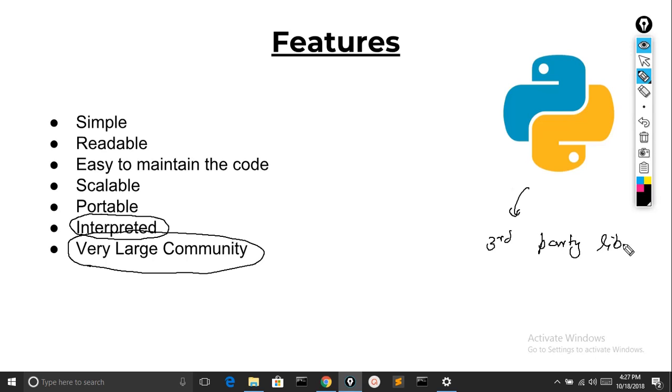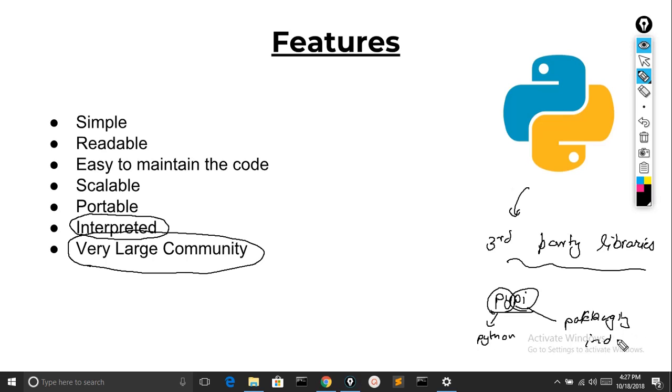We have tons of these libraries. You can get them on PyPI, that's the Python Package Index. So that's it for the features.